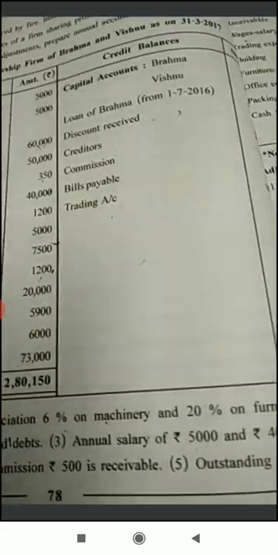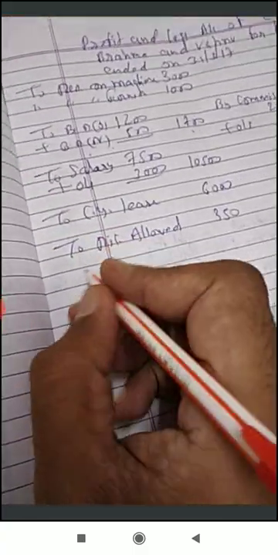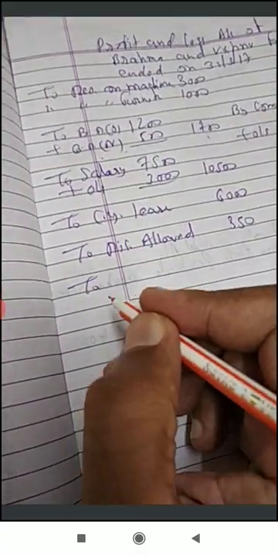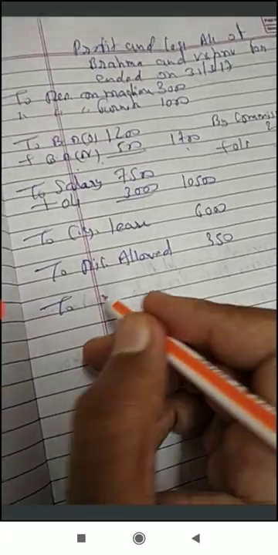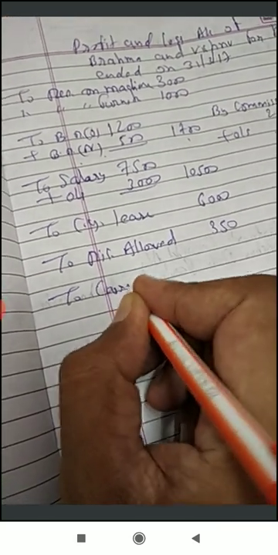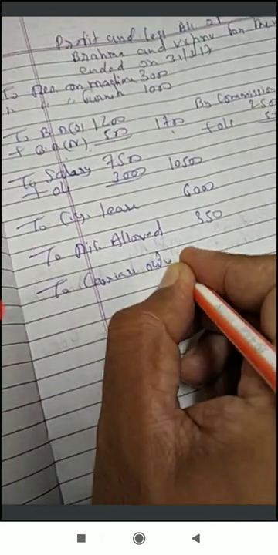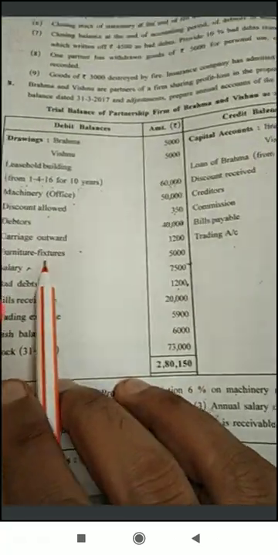Next one, debtors also finished. Next one, carriage outward. Carriage outward is the expense of profit and loss account. Okay, carriage inward is the expense of trading account. So here, carriage outward is the expense of selling and distribution. So record here to carriage outward. Carriage outward amount is rupees 1200. So record here 1200. Next one, furniture and fixtures 5,000.